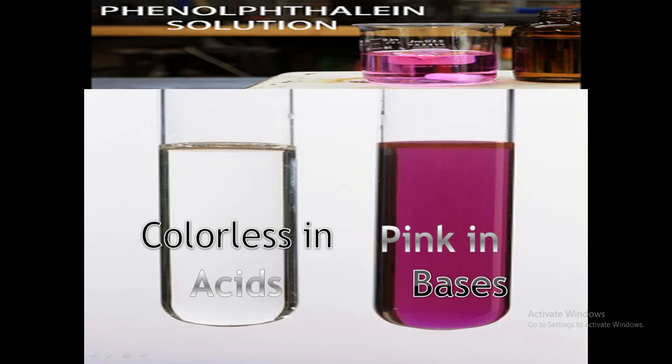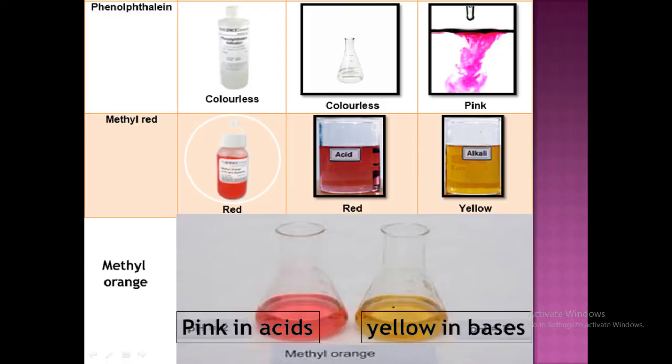Next, I have given methyl red solution and methyl orange solution. Methyl orange is orange in acids, and methyl red is red in acids. In bases, both methyl red and methyl orange turn yellowish in color.